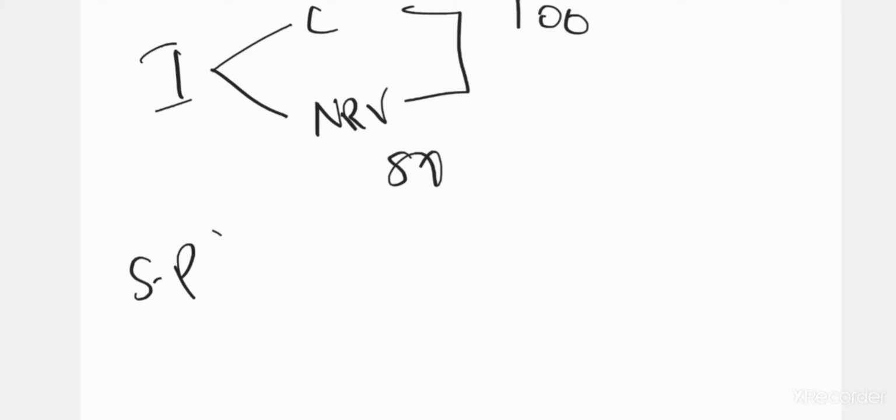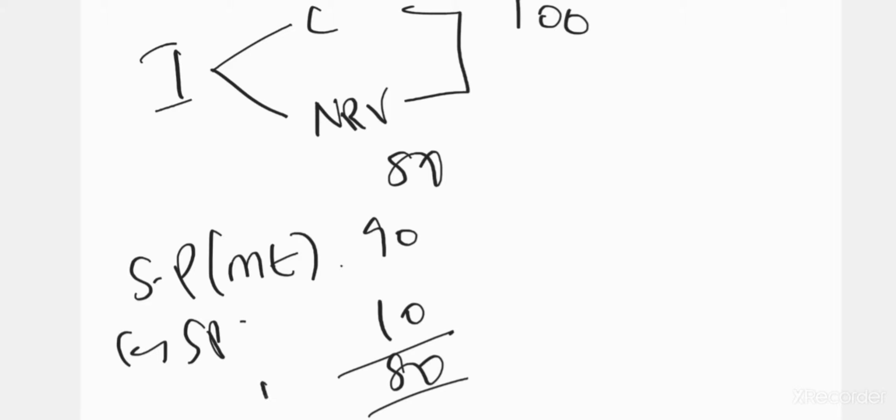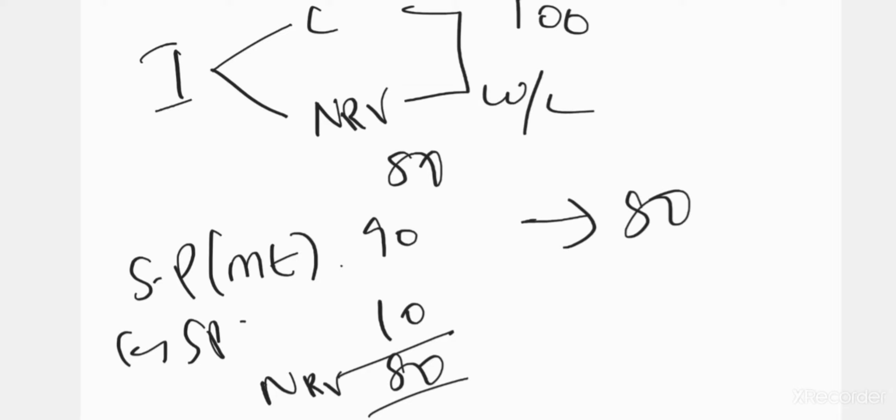Your selling price in market minus selling expenses. Let's say at market you can sell at 90 and selling expenses are 10, so 80 is NRV. If that is the case, then you can report only at 80, whichever is less, not whichever is higher. Inventory can be reported only at lower of cost or NRV. Why? Because the Ind AS says so.